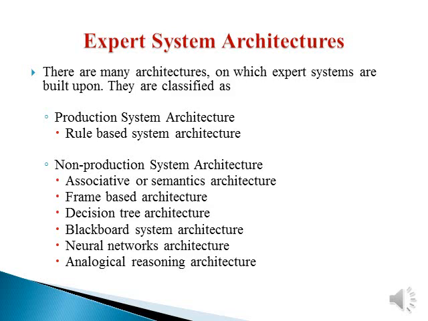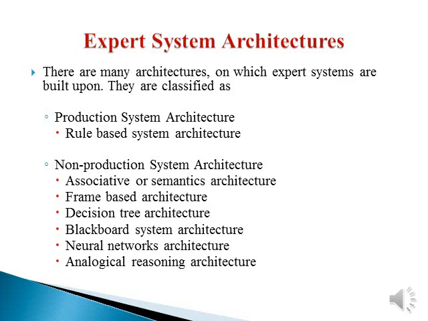In the same way, the mechanism of the inference engine to extract the knowledge from the knowledge base also varies with respect to how the knowledge is represented in the knowledge base. So based upon how the knowledge is represented and how the inference mechanism is designed, we have various types of expert system architectures. The basic classification is production system architecture and non-production system architecture. Under production system architecture we have the rule-based system architecture, and under non-production system architecture we have various types.